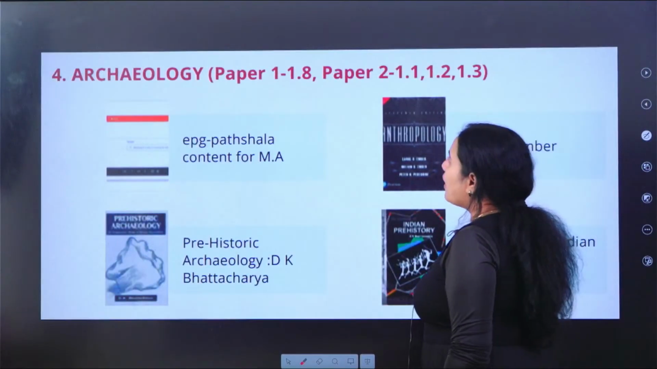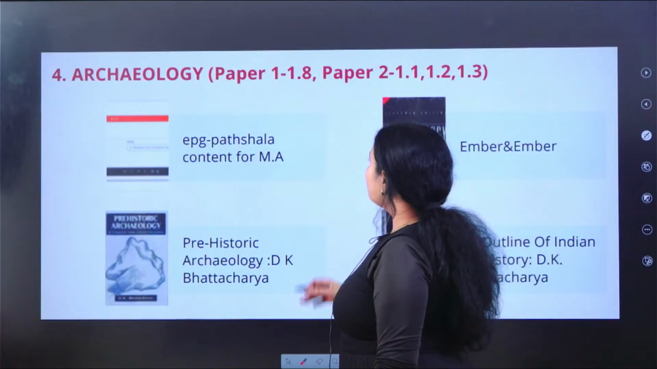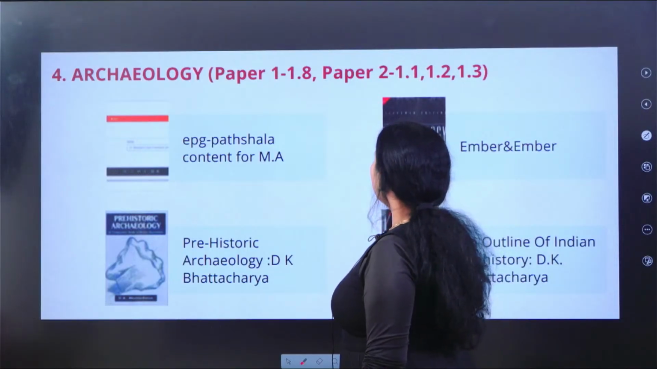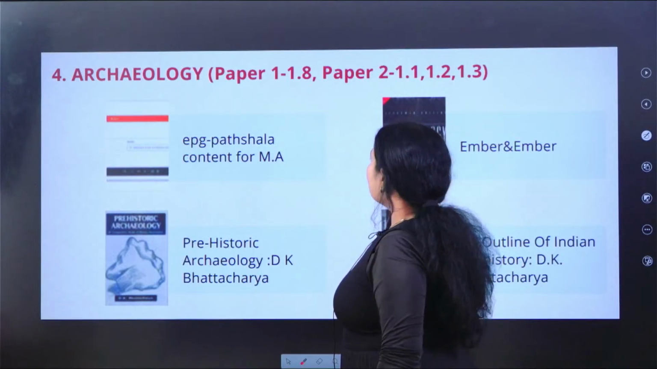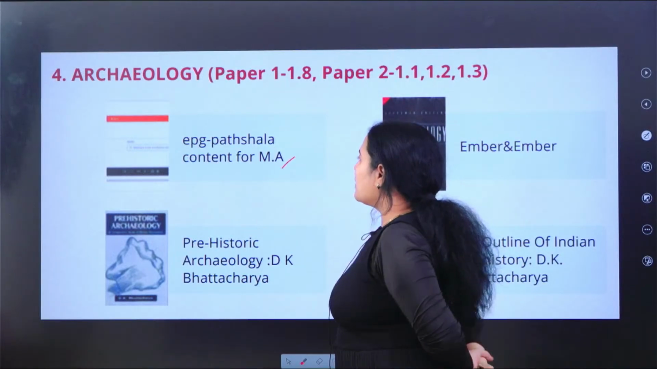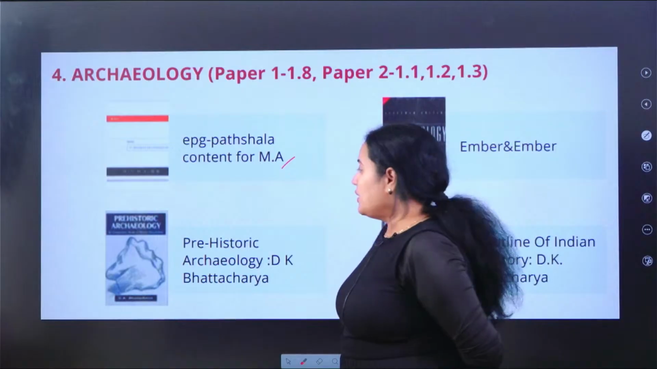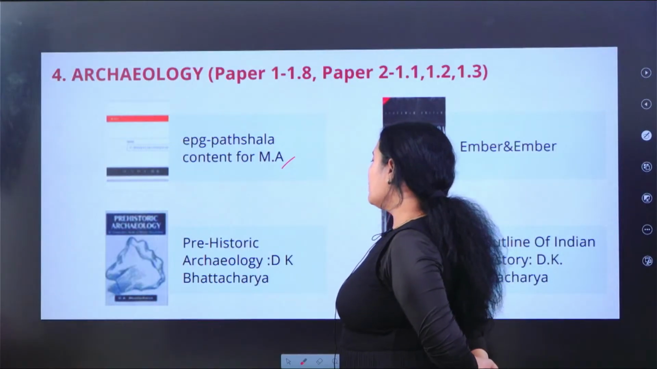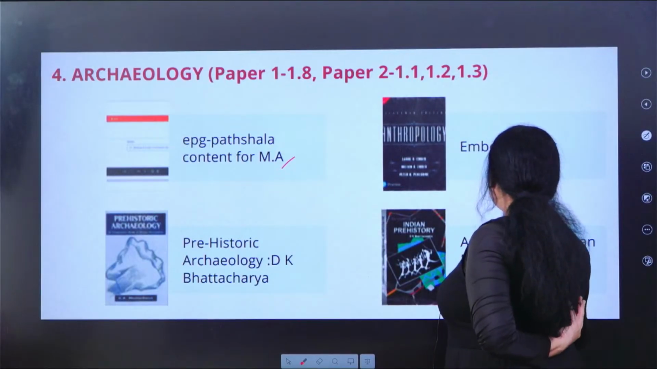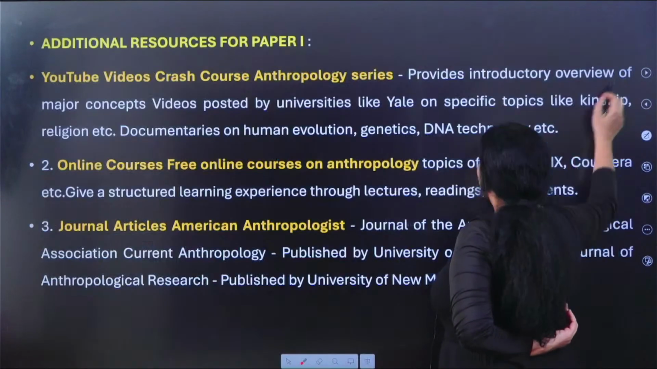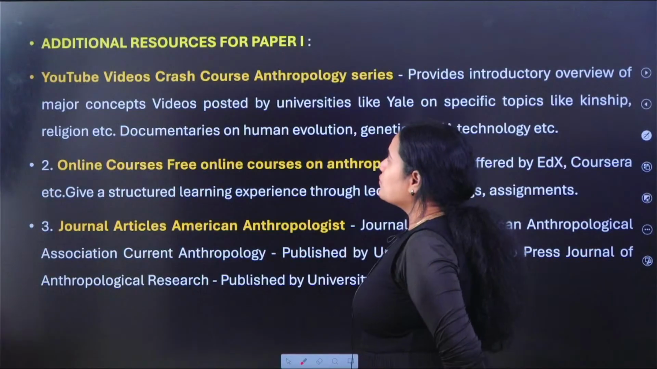And then for archaeological anthropology, which covers 1.8 A and B, paper 2 and paper 1: 1.1, 1.2, 1.3. So once again, refer to EPG Pathshala content for MA. Prehistoric Archaeology by D.K. Bhattacharya, Ember and Ember, and An Outline of Indian Prehistory by D.K. Bhattacharya. So these are additional resources for paper 1.